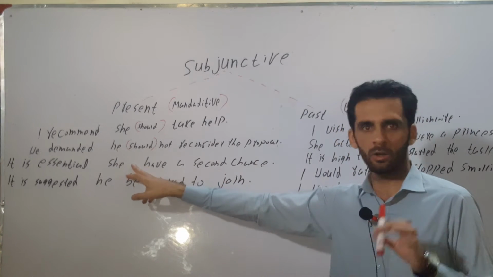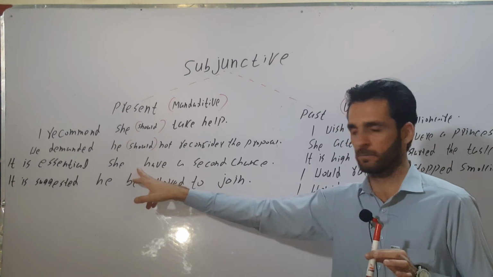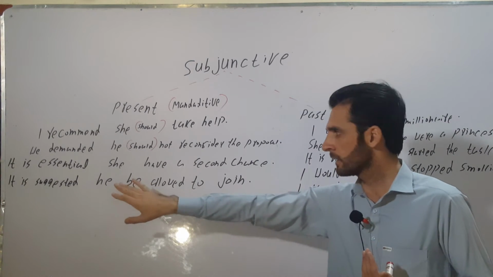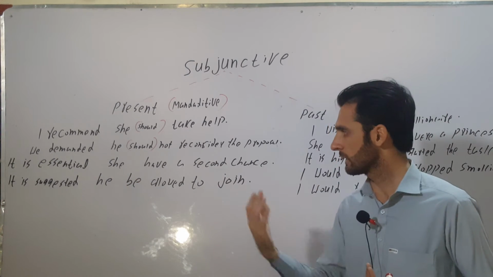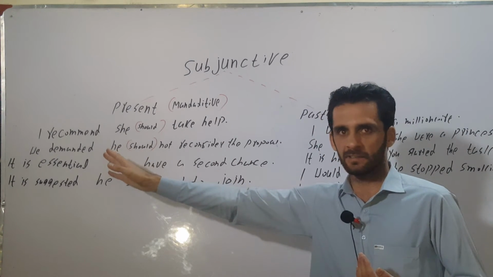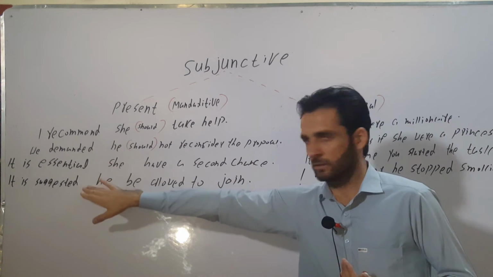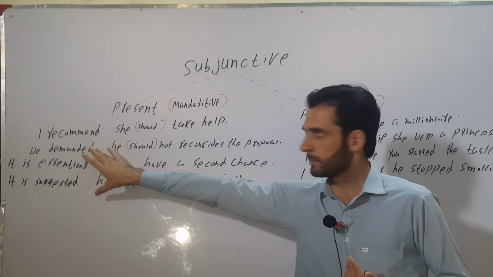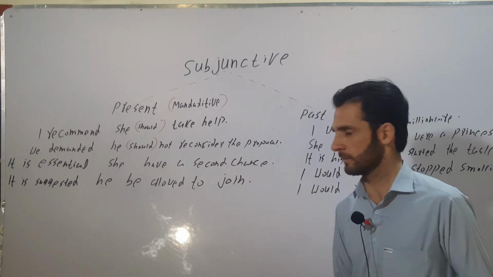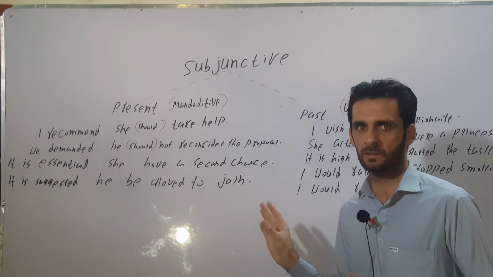Should is covertly inserted here, therefore we cannot say she has. It is suggested he be allowed. Should is covertly inserted here, so we cannot say he are allowed to join. These are the indicators of present subjunctive in the main clause. When we have these expressions, should will be inserted in the subordinate clause after the subject. Then we will use only the form we can use with should and not the forms we cannot use with should.